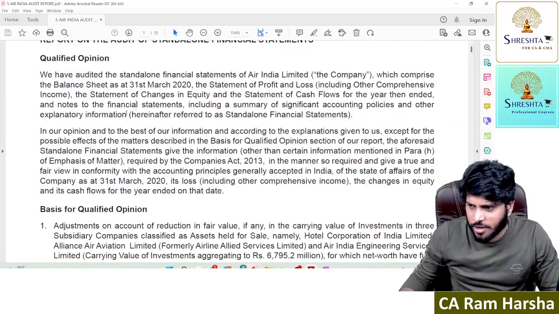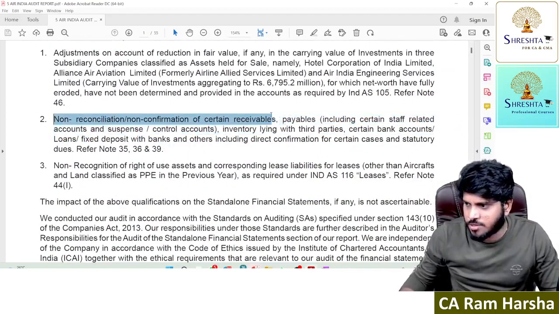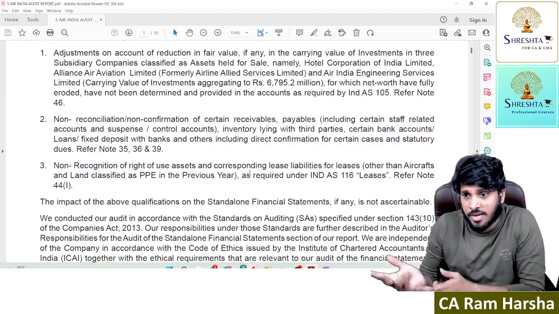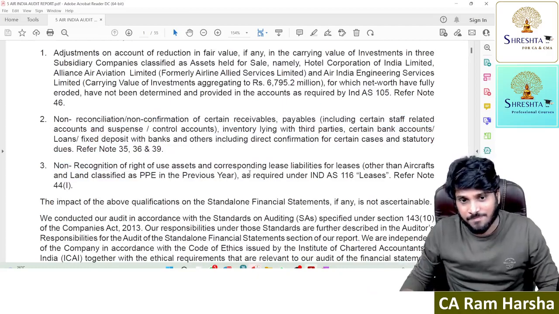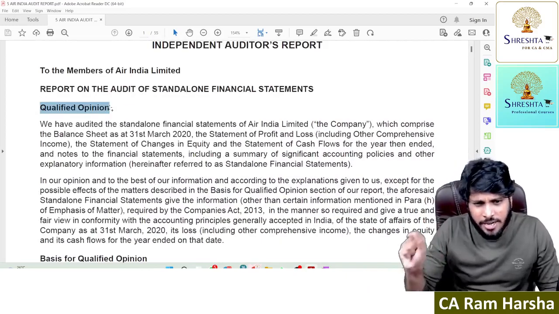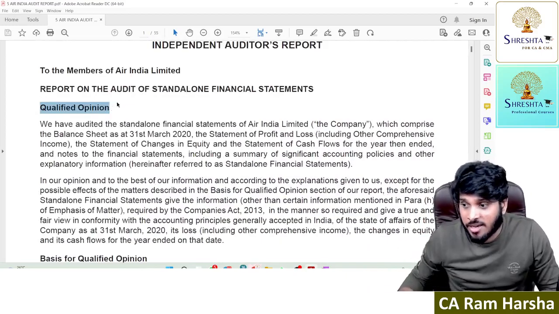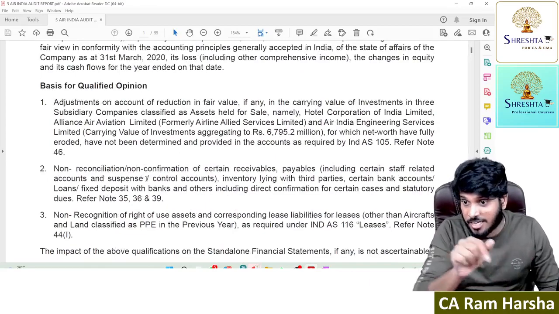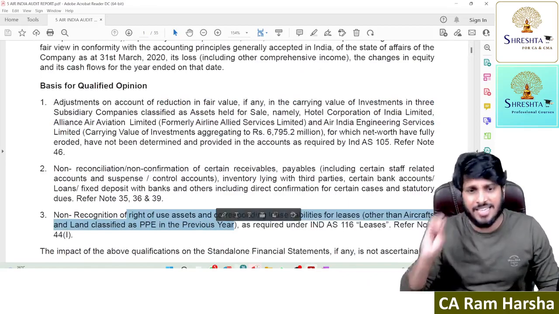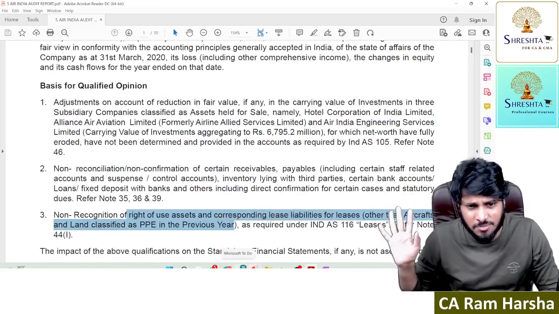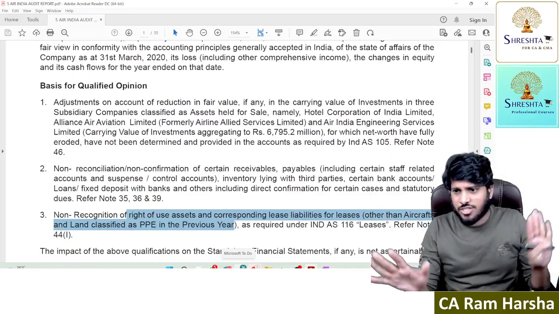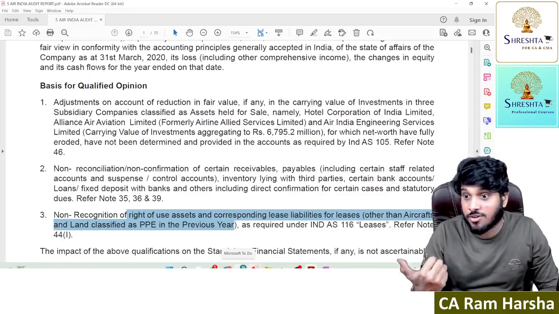Here you see, the auditor gave a qualified opinion with reference to some trade receivables, trade payables, some fixed assets, leased assets, only that, not related to going concern. So the auditor gave a qualified opinion on the financials as a whole, but not on the going concern matter, understand? He raised objection regarding those items, not related to going concern. Which means on the financial statements as a whole, the going concern matter the auditor did not qualify.